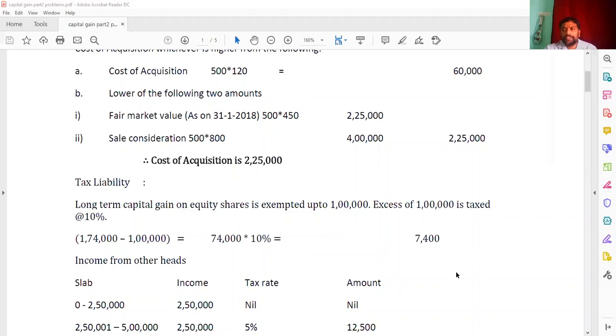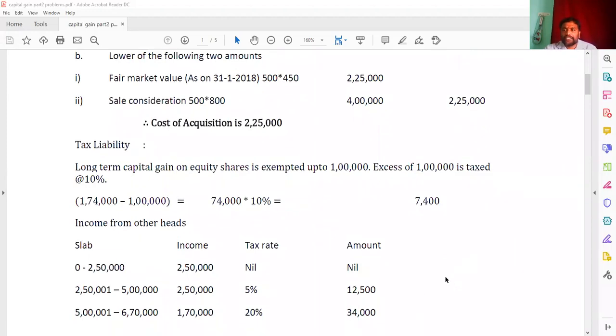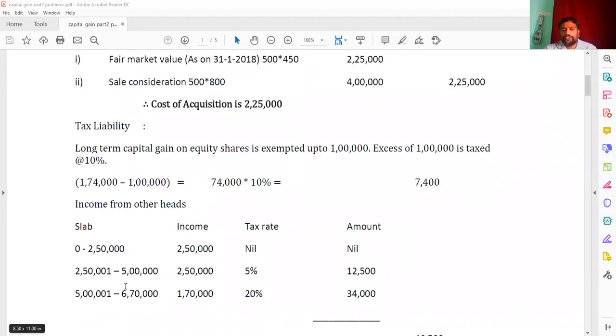And he has given in this question income from other heads as 6,70,000. That will be taxed on the slab basis. Here he has given a non-senior, so the non-senior is taxed 0 to 2,50,000: the income is 2,50,000 and the amount is nil. From 2,50,000 1 rupee to 5 lakhs, the income is 2,50,000, at 5% that is 12,500.